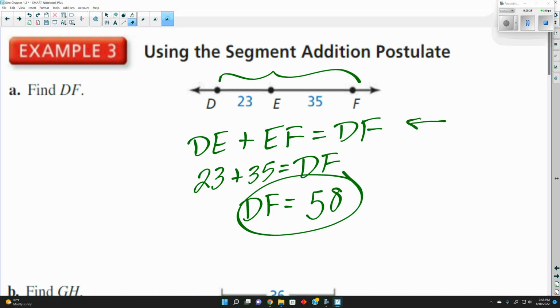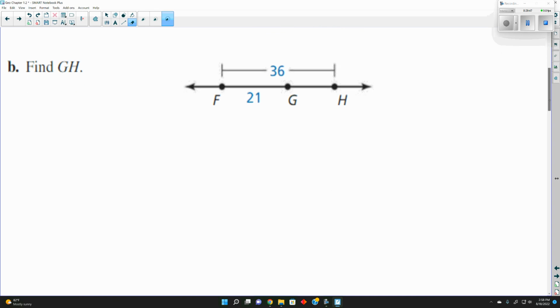I wrote this first one down just as kind of showing what the postulate is showing. You don't have to write that every time. GH, you have to subtract those to get that. So I'm going to show it here by the definition, okay? Because if we did this by the geometric mathematical definition, what we're saying is that the length FG plus the length of GH equals FH.